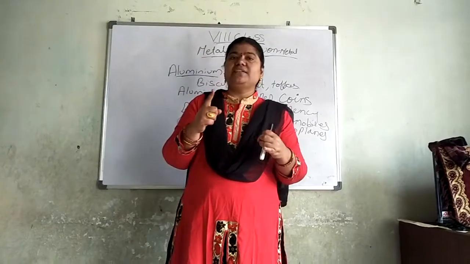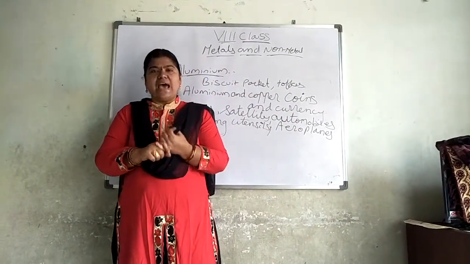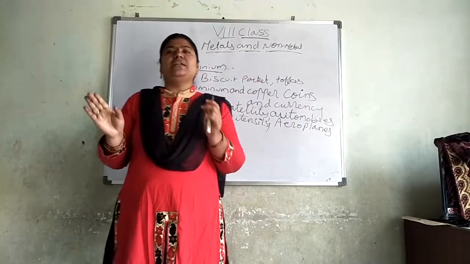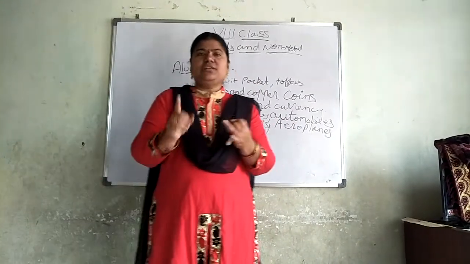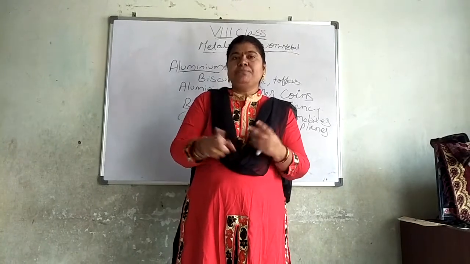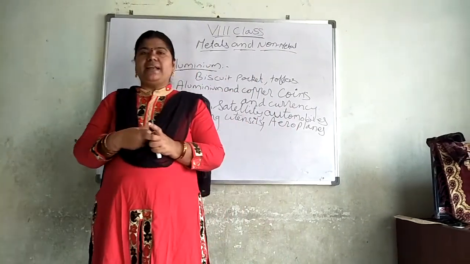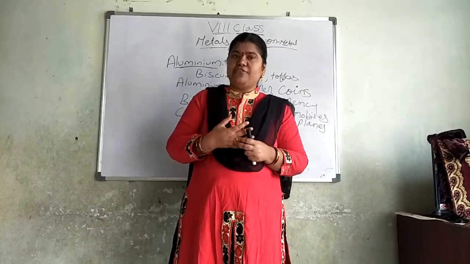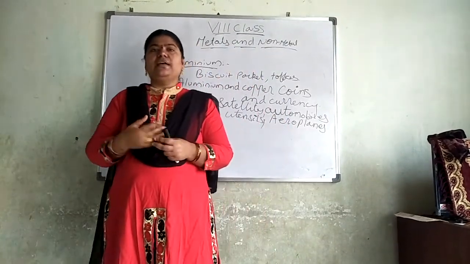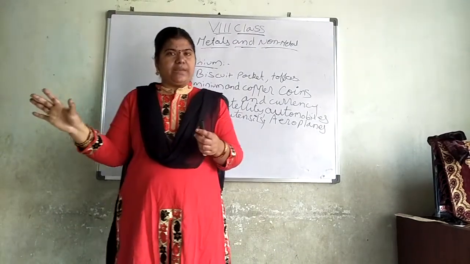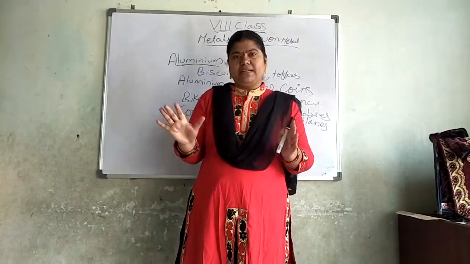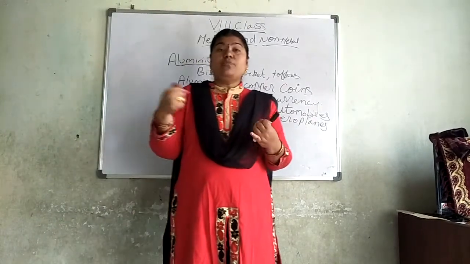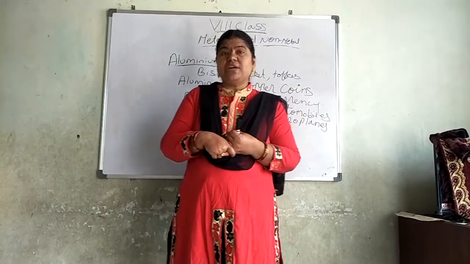If he asks for 2 marks, what are the physical properties of metals? You will write lustrous, sonority, malleability, ductility, then electric conductivity of heat and light. If he is asking a 4 marks question, then each and everything you have to explain. What are the physical properties of metals? Lustrous means shining.